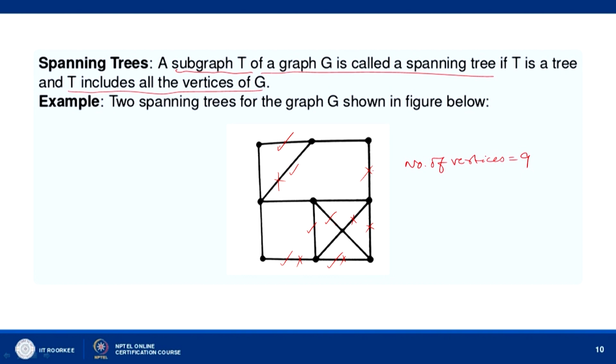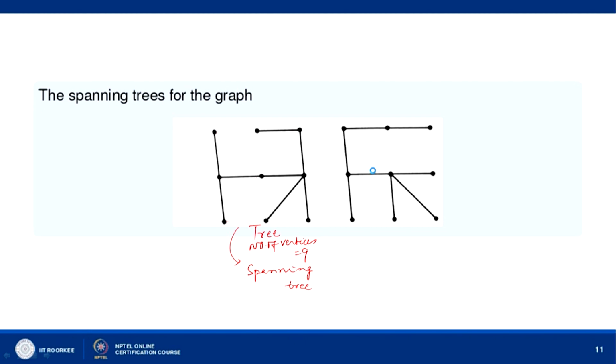After removing these edges we reach here. And you can see now between any two vertices here there is one and only one path, and it includes all the n vertices. So, it is also a spanning tree. So, two possible spanning trees are given here.